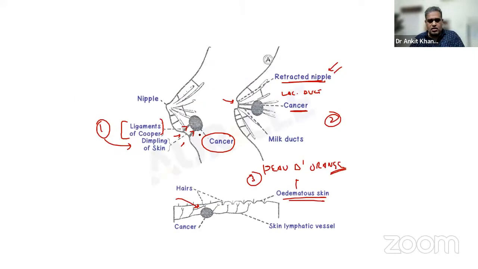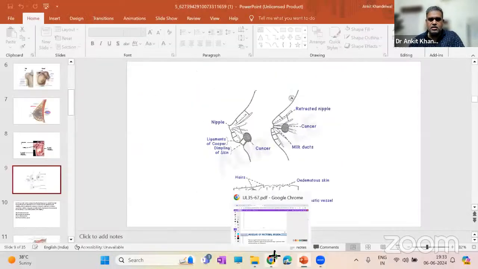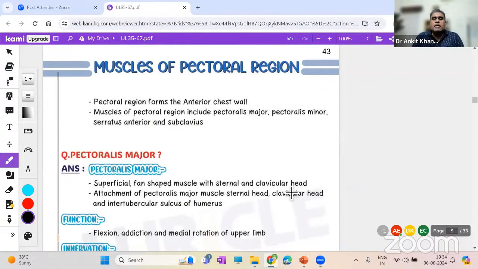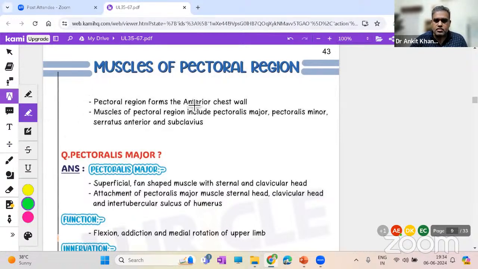Fair enough. Okay, now let's see the other topic over here. So this was all about the breast. I hope it is sufficient for the breast part. Let's move to the other muscles of the pectoral region. Now, breast itself is lying in the superficial fascia, right in the front of the chest. So pectoral region is obviously right in the front of the chest. So pectoral region forms the anterior chest wall. Here it is, the anterior chest wall.